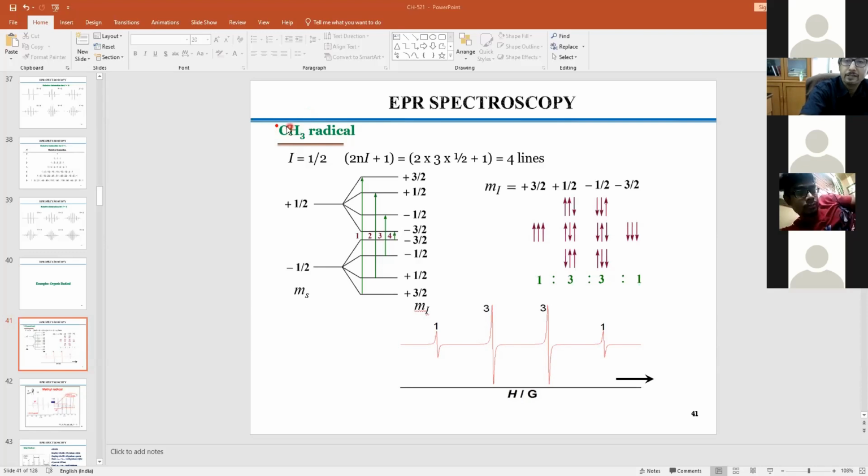Covalently means the direct interaction is there between the carbon and the hydrogen. As a result, this unpaired electron will have enough opportunity to interact with the nucleus of the proton of these hydrogen centers, at a distance of hardly 1 point some angstrom.